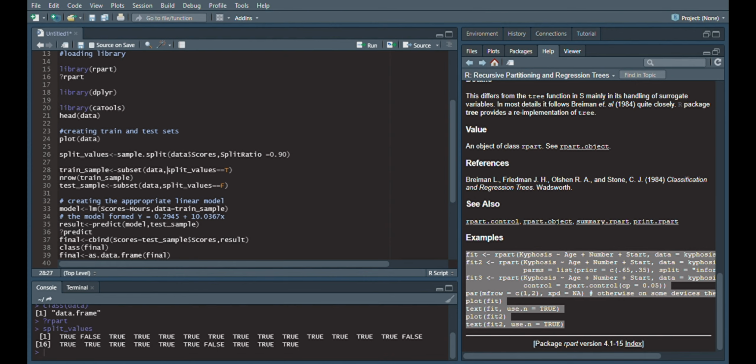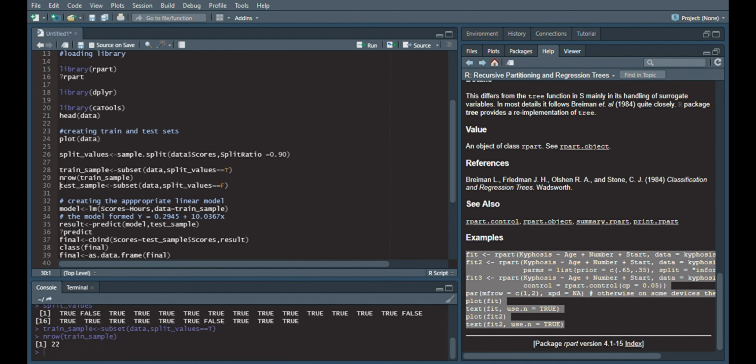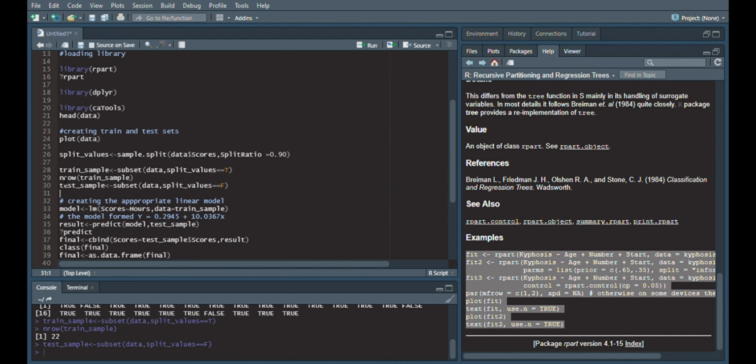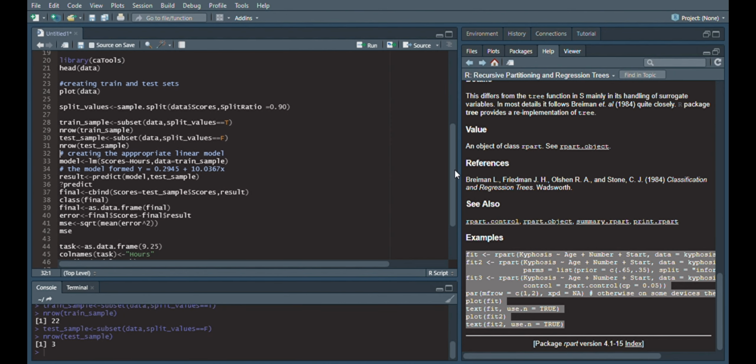So I use my train set for the 90% of the data, which is a subset created from the data which has split values true. Now we'll check the number of rows in the train sample, which are 22. That's very nice. And in the test sample, we check the number of rows using the nrow function, and these are 3, which is relatively less, but I recommend you to use more.